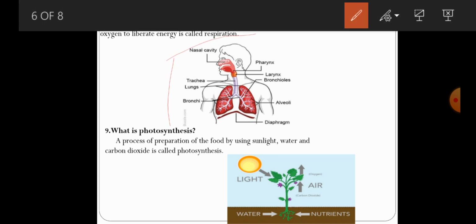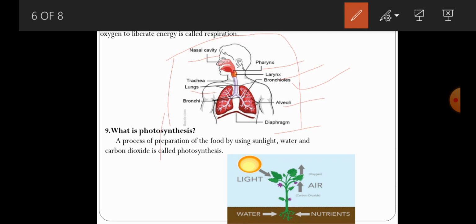Students, this is the picture of the human respiratory system. It contains many parts. Nasal cavity is there, pharynx is there, larynx is there, bronchioles, right lung is there, left lung is there, bronchi, alveoli, diaphragm, trachea also there. Many structures are there in the human respiratory system. In future we have to know the complete explanation about the human respiratory system, how actual respiration takes place in our body.